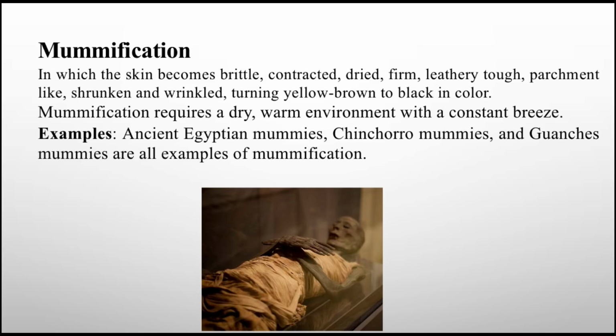Then mummification, which is another modification. We can see in Egypt there are mummified bodies in which the skin becomes brittle, contracted, dried, firm, leathery, tough, parchment like, shrunken and wrinkled, turning yellow to brown to black in color. Mummification requires a dry, warm environment with a constant breeze. Examples: ancient Egyptian mummies, Chinchorro mummies, and Guanche mummies are all examples of mummification.